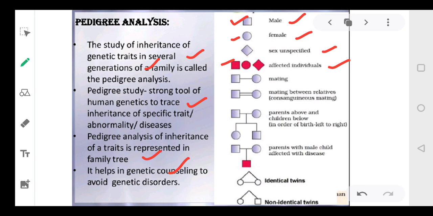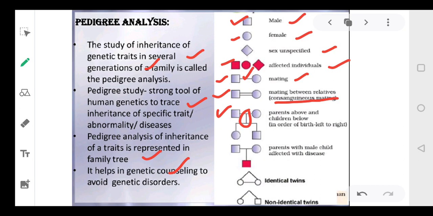When there is a line between, say it's a male, it's a female, when there is a single line between, a joining line, this means this is a mating or this is a marriage. Okay. Secondly, if there are 2 lines between them, this means it is a consanguineous mating, means it's a mating between the relatives, or it's a marriage between the relatives. Now, if you have this one, so this represents 2 generations, first generation and the second generation. Okay, this line represents their daughter, their children. The single line between the two means they have got married and then they have 2 children.